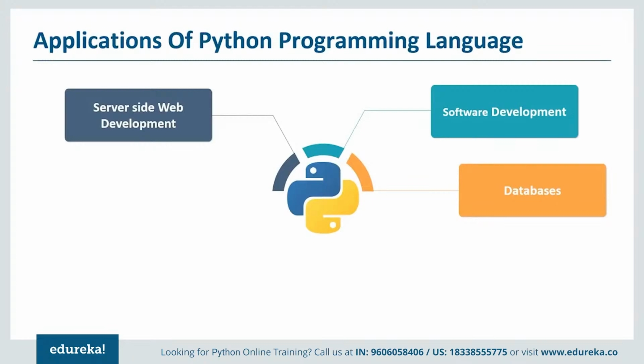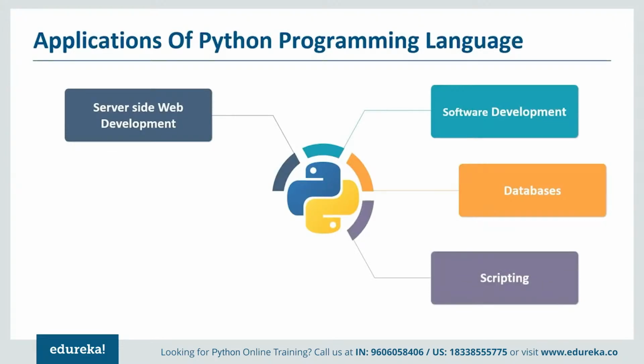We can also use Python for databases to update or modify the values in the database. For example, we have MySQL, which is the most popular open source database, which we use for storing the Python data. As I've already told you guys, Python is an interpreted language. So what it means is, it does not require any compilation, which makes it perfect for scripting. We can write long Python scripts for code reusability and automation of tasks. We can also use Python for prototyping.